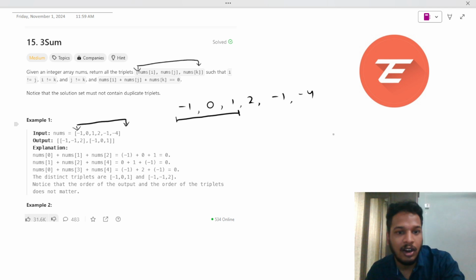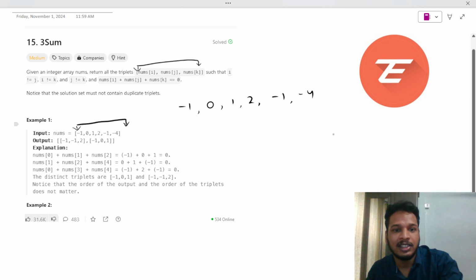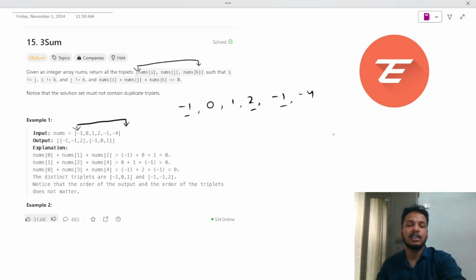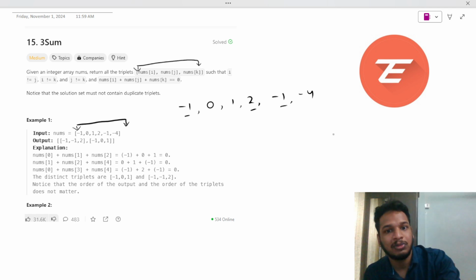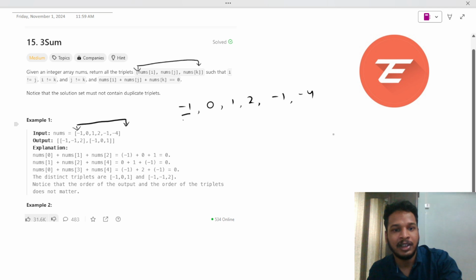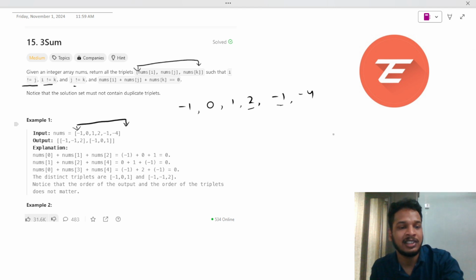Another one we can say is -1, -1 and +2. Here -1 plus -1 is -2, and -2 plus 2 is 0. That is another output. But you cannot repeat the same index again and again. For example, I cannot take one -1, repeat the same -1 again, and then take 2. That is not valid. If there is a -1 over here, then you can take that value. That is what this says: i is not equal to j, i is not equal to k, and j is not equal to k, so we cannot repeat the same element.